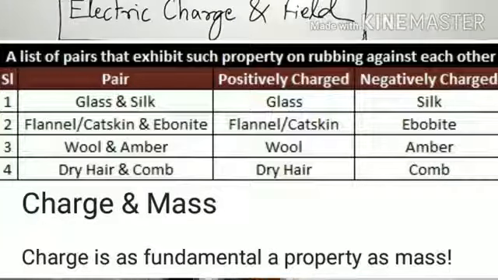There are very many pairs like that in nature where this kind of effect is feasible, but we were not assured about the reason behind it, why it is happening. So we were not aware of the cause.